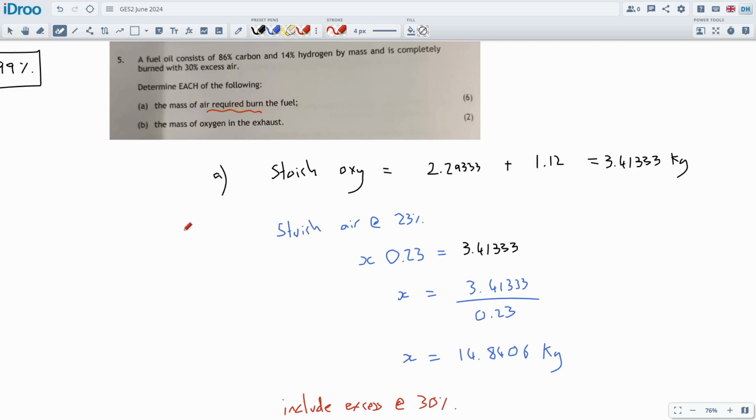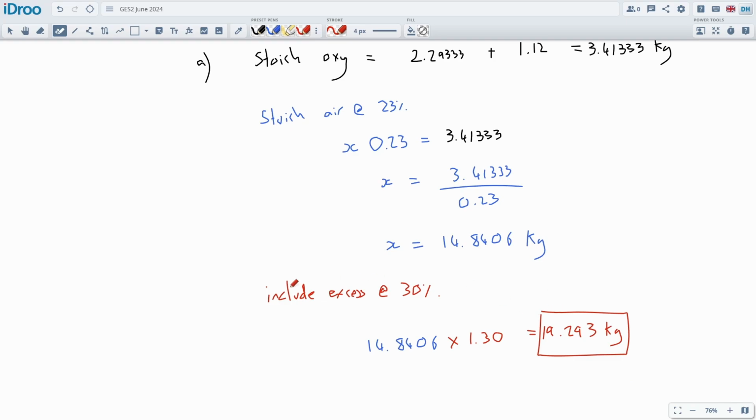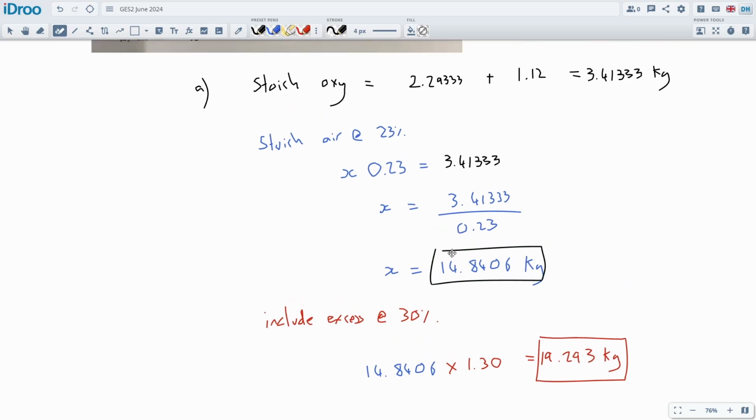Required to burn the fuel. Is that including the excess? Yes, I suppose it is, right? Because you could burn the fuel without that amount of excess air. This is technically the stoichiometric amount, the minimum amount of air required to burn the fuel. This is the actual. So whatever you want.